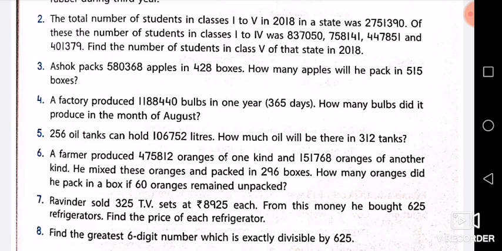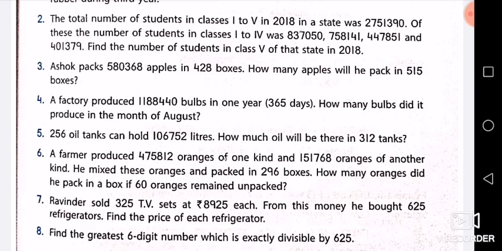Now here in question number 3, the number of apples in 428 boxes, which is 5,80,368, is given to you, and you have to find how many apples he will pack in 515 boxes.